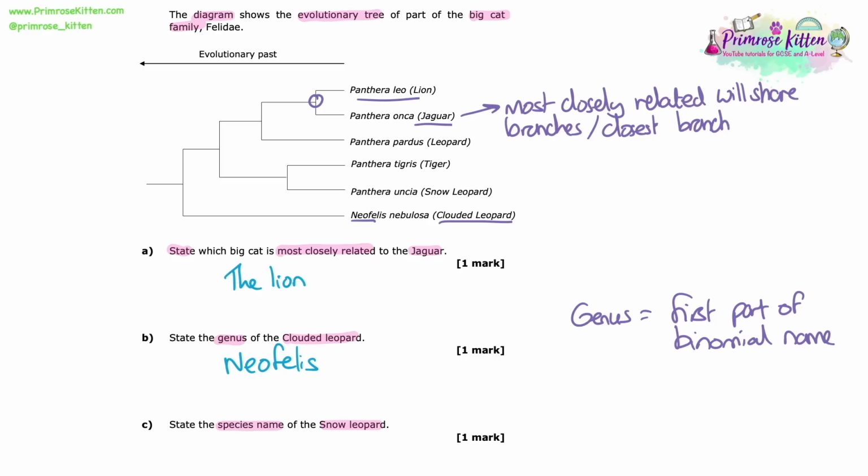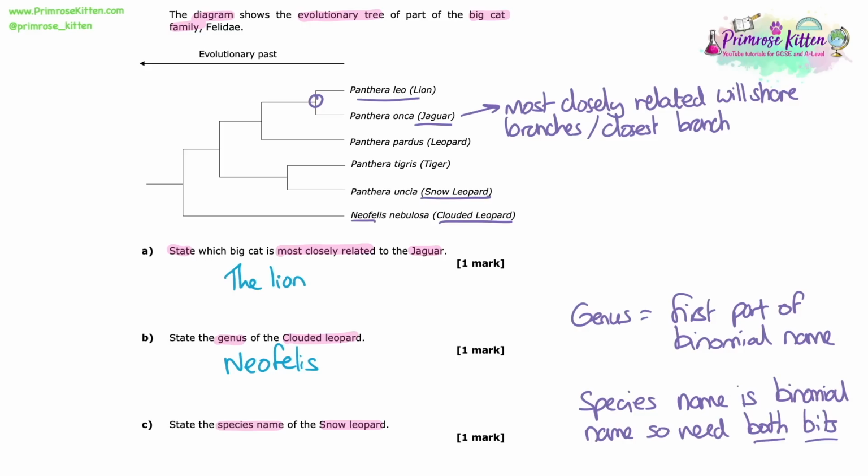And then lastly, state the species name of the snow leopard. So the species name is the binomial name, so we need both parts of the name. We don't just say the second part. It doesn't make any sense without the genus. That's why we have the binomial name. It has to come in 2 bits. So if we're doing the snow leopard's binomial name or species name, it's Panthera uncia.